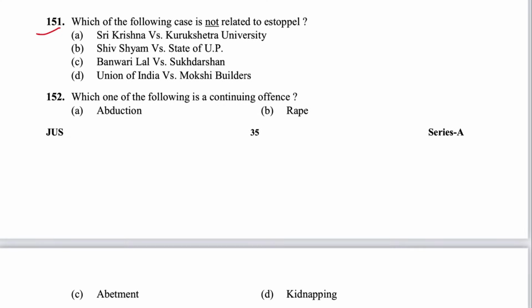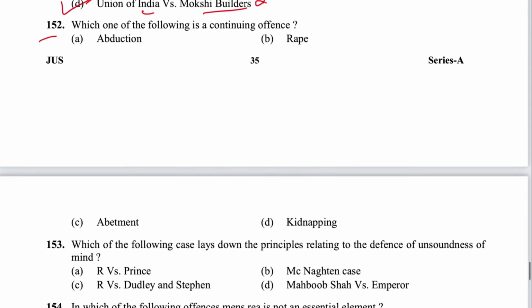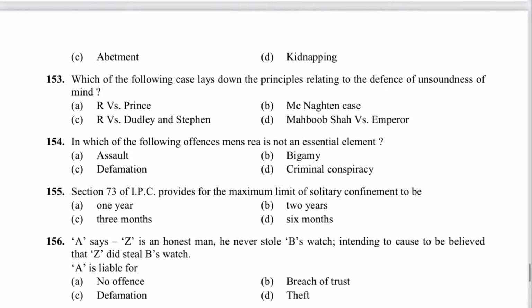Next 151. Which of the following cases is not related to estoppel? Sri Krishna Kshetra University, yes. Shri Sham UP, yes. Banwari Lal Sudarshan, it is yes. Union of India versus Mokshi Builder, it is not. So D is the answer. Next 152. Which of the following is a continuing offense? It is abduction. A is the answer. Where abduction is provided, section 362, rape is 376.